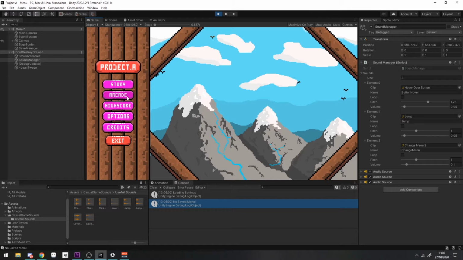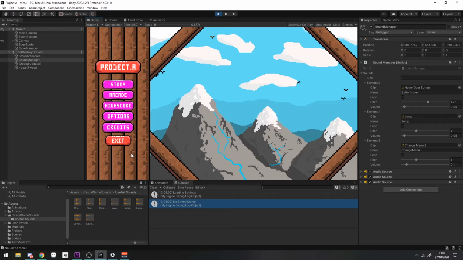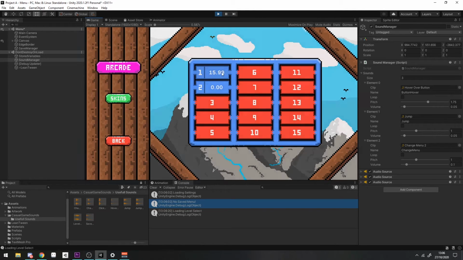So as you can see, as you hover over the buttons, they have a little ticking sound. And when you click on a button that changes the menu, you hear a whooshing sound of the menu going off screen and a new one coming on. If we jump into a level real quick, you'll hear the jumping sound as well.